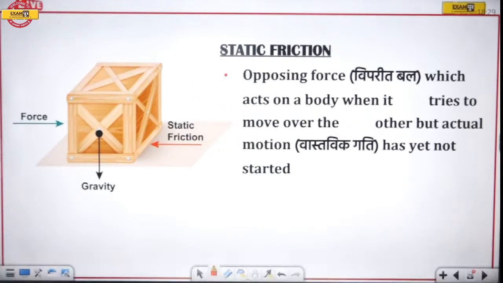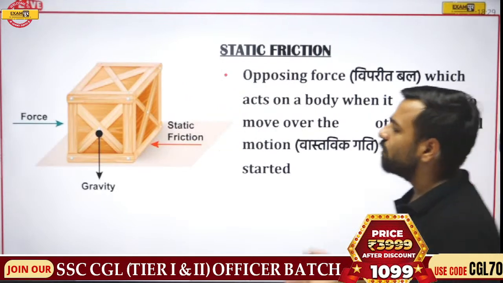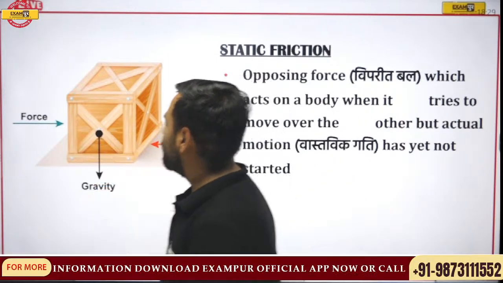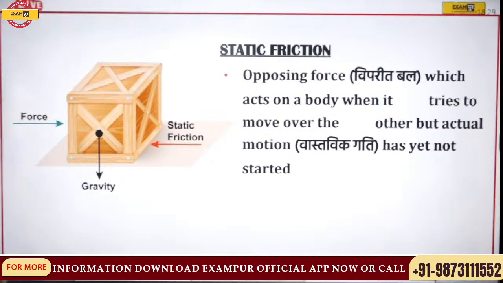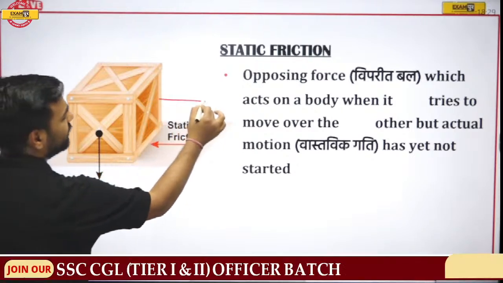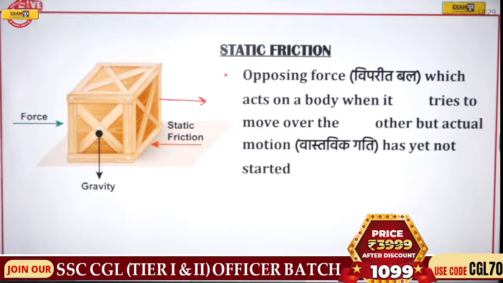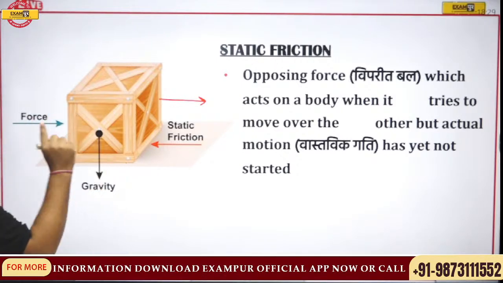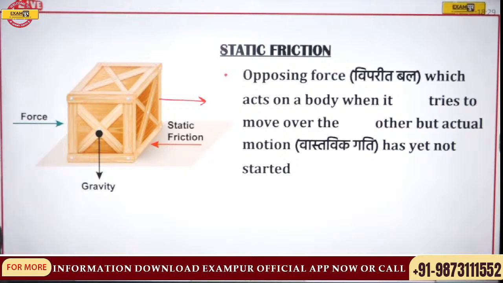First of all, static friction. Just have a look, there's a box that is kept. Here's the gravity that is acting over here. If I apply any force, this means this box will tend to move in this direction. But as already told you, when I am applying the force, there would be a frictional force. It is again a force. It is again a friction.